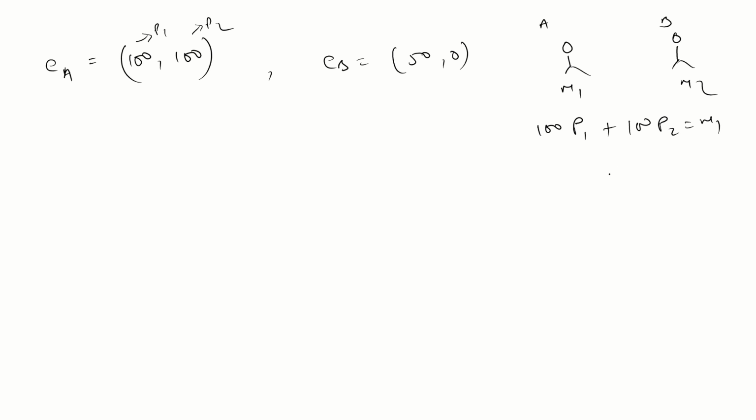Similarly, this is for individual 1. Can I write for individual B as well? This is the initial wealth, meaning you are consuming X equal to 50, Y equal to 0. Guys, this is the same. P1 X1 plus P2 X2 is equal to M. So X1 is 100, X2 is 100, so I've written here 100 P1 plus 100 P2 is equal to M1. Similarly for B: 50 P1 plus 0 equal to M2.